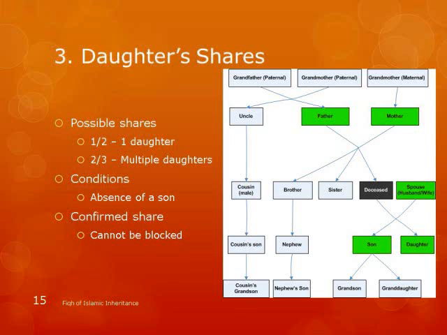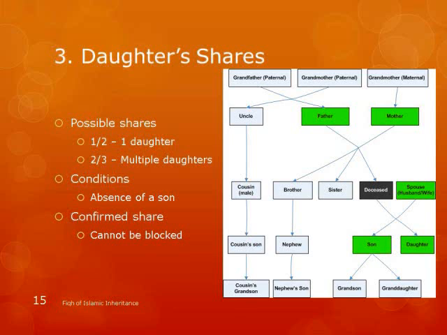So a daughter, remember, notice here I put this in green color, right? These 5 relatives. Why did I put them in green color? These are the relatives nobody can block. Nobody. No matter if these people are alive or not, nobody can block them. They are confirmed to get some share.